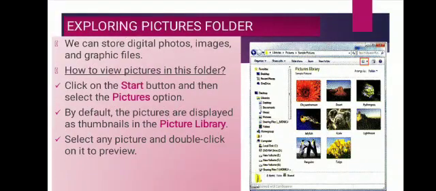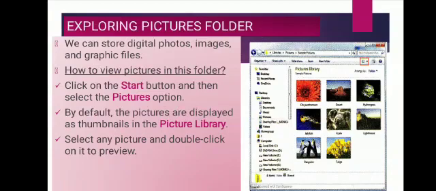Now next is exploring the Pictures folder. Okay, what is the use of the Pictures folder? Obviously, generally in picture folders, we can store digital photos, images and graphic files. Now the question is where we will find it and how we can see our images or pictures in the computer. So here are the steps I have given on this screen.